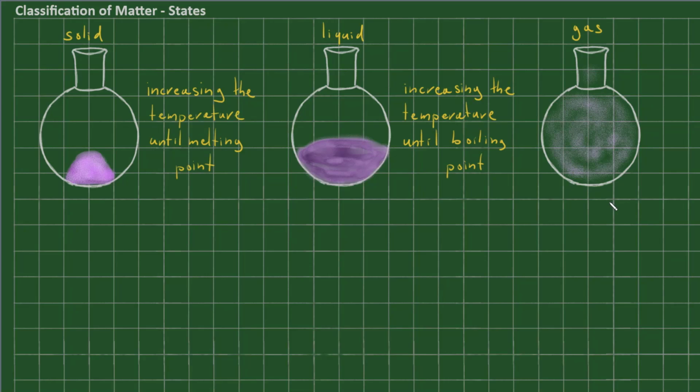So in short, matter can exist in three states: solid, liquid, and gas. The state a particular matter is in will depend on temperature. If we start with a solid and increase the temperature until we reach the melting point, we'll end up with a liquid, and if we increase the temperature even further and reach the boiling point of the matter, we will end up with a gas. Conversely, we could also cool the gas down to a liquid and then cool the liquid even further until we reach a solid state.